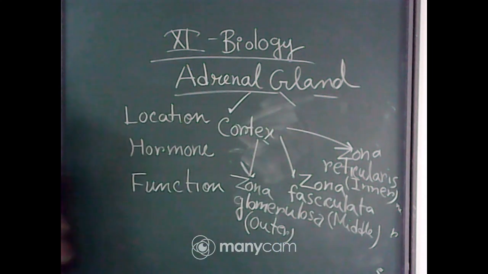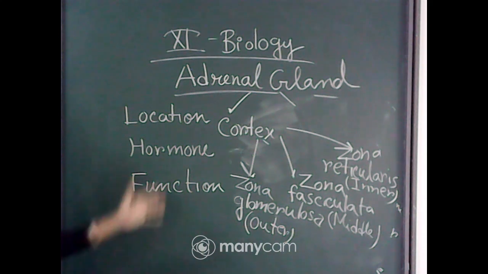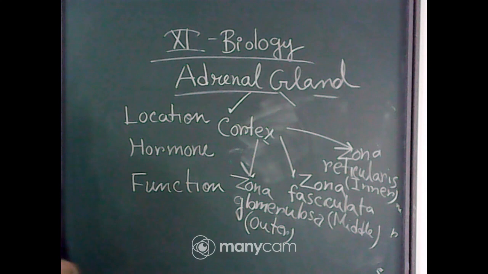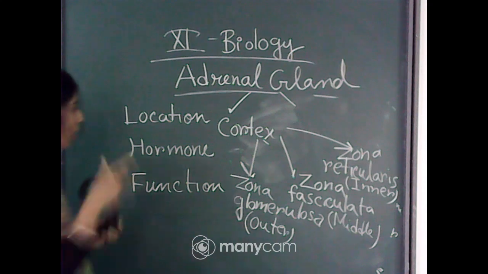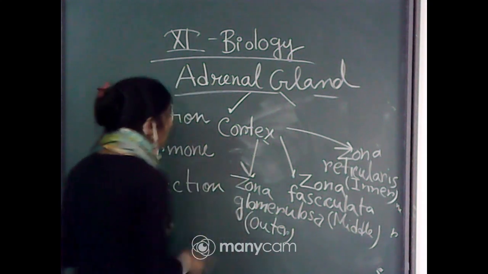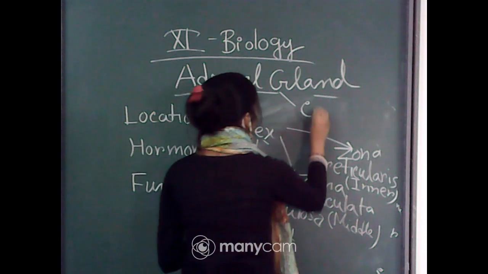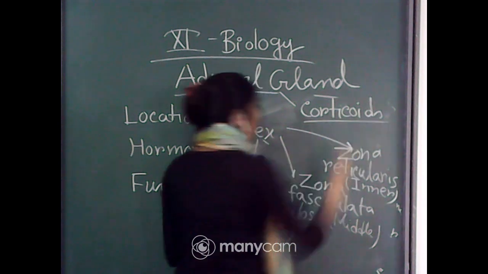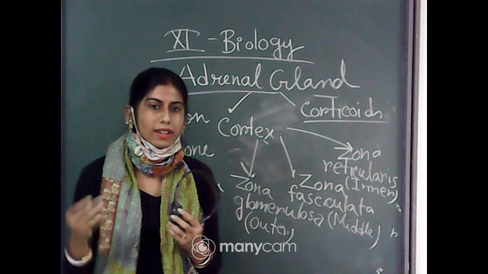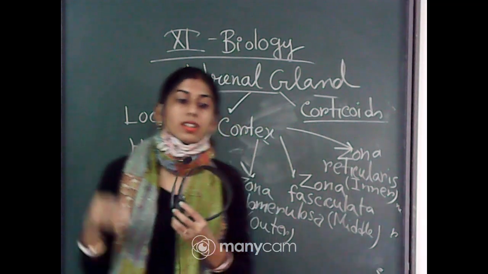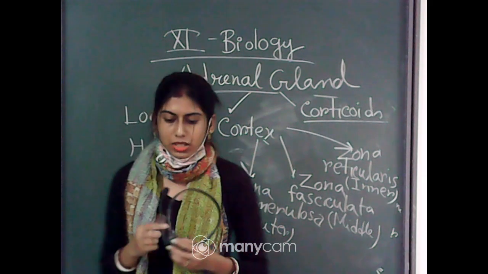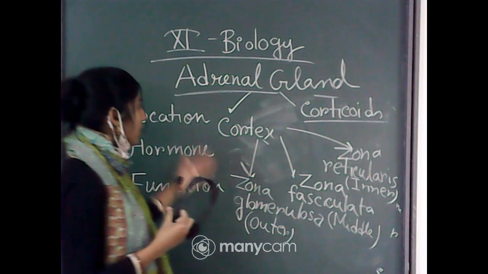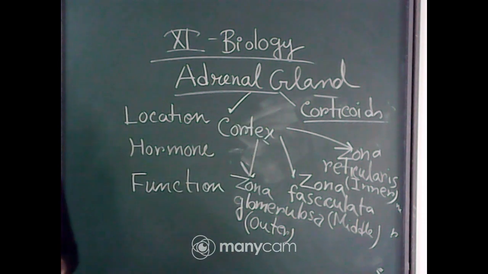Okay, so in the adrenal cortex 3 layers can be found. On the outer side is zona glomerulosa, in the middle we will find zona fasciculata, and on the inner side we will find zona reticularis. Okay, and the hormones released from the adrenal cortex are called corticoids. As you have seen, the hormones released from the adrenal medulla were called catecholamines, but the hormones released from the adrenal cortex are generally called corticoids.